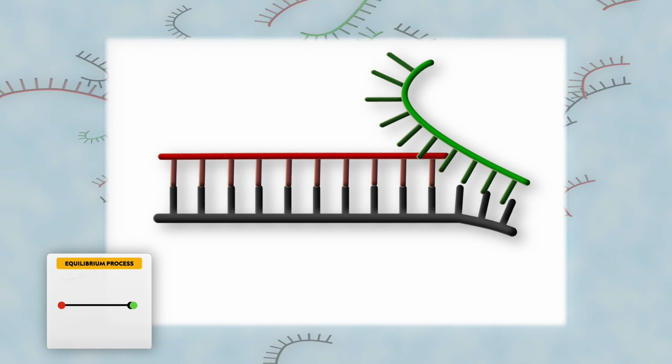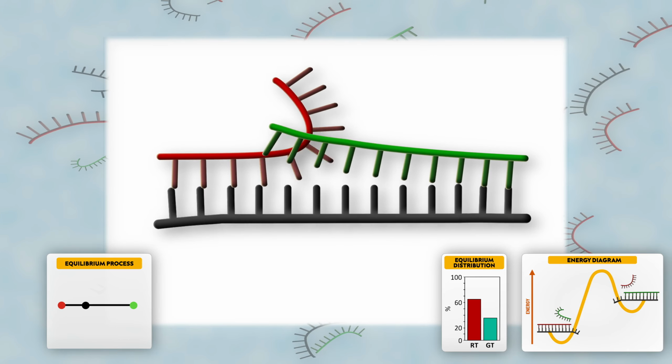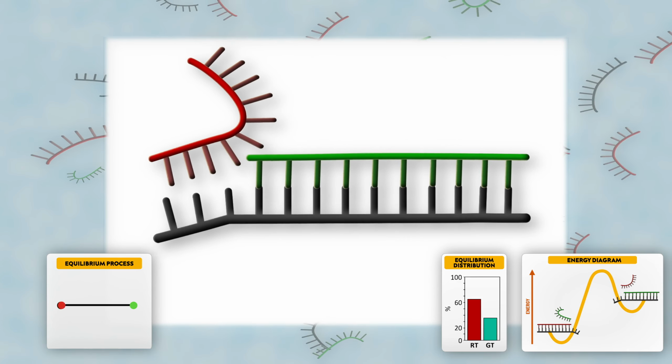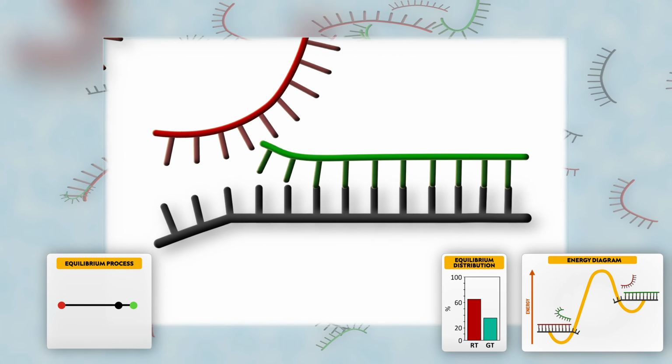The red and green strands are in dynamic exchange, and the ratio of red to green duplexes is determined by their relative thermodynamic stability.